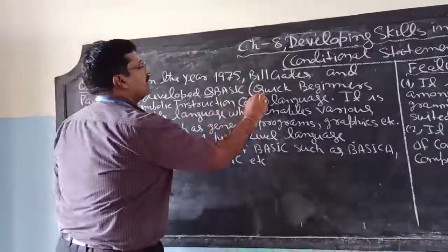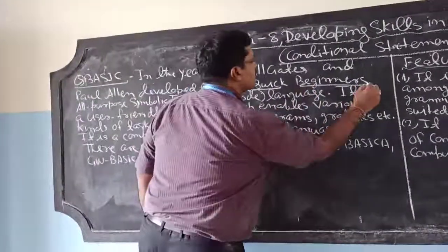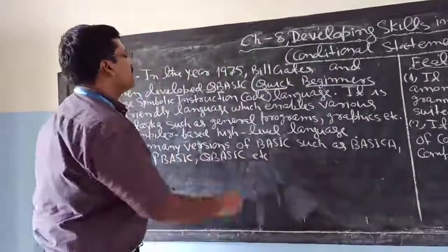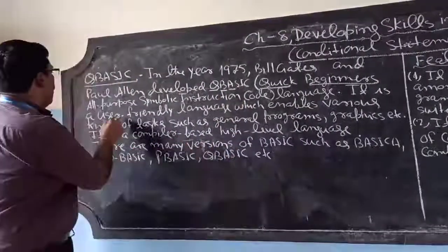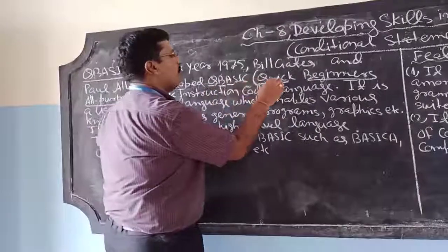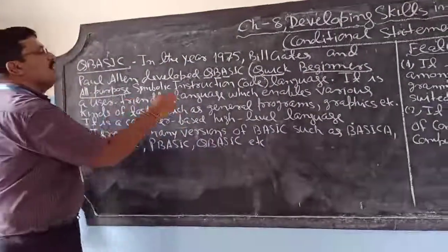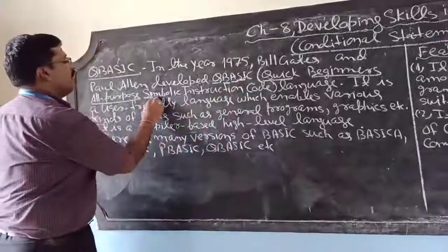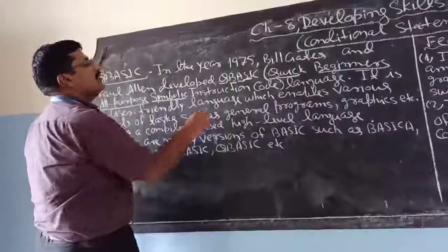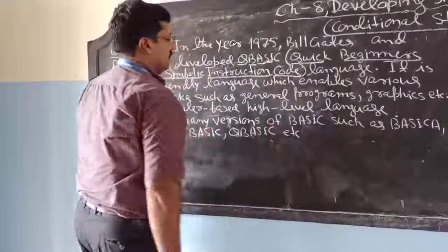Next, what is the full form of QBasic? Q for quick, B for beginners, A for all purpose, S for symbolic, I for instruction, and C for code.